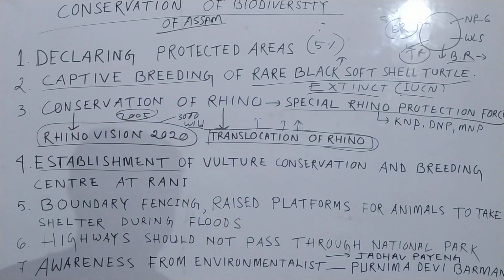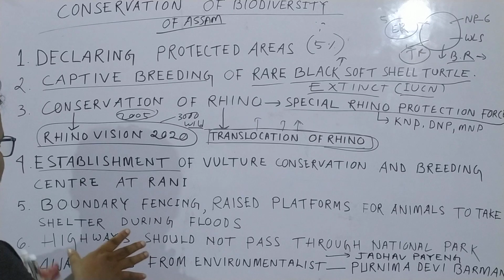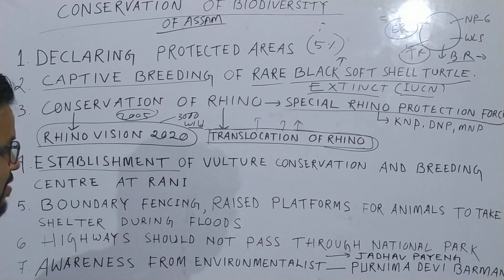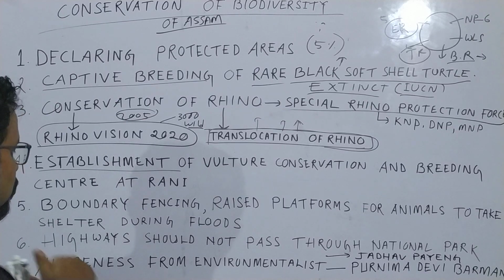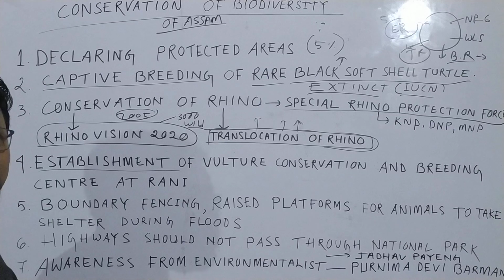time. Now this is why highways should not pass through the national park. Because lots of accidents happen. Most of the wild animals die because of accidents. So highways should not pass through the national park. It's a long-term solution. The highways should be diverted. We can take the example of Kaziranga National Park. There is a highway that should be diverted. It should not pass through the middle of the national park.